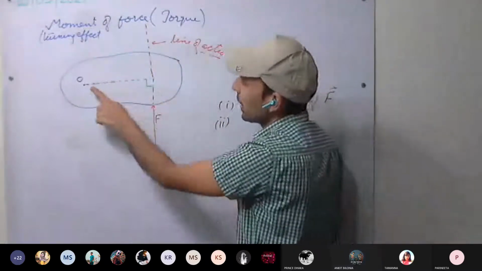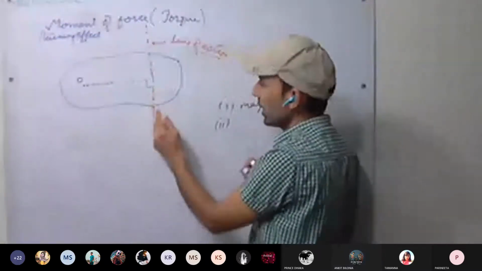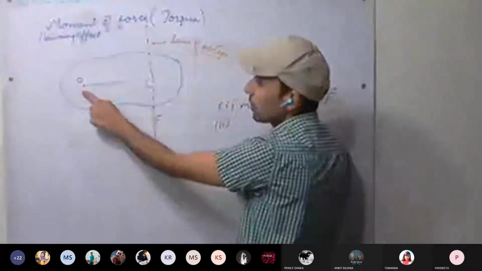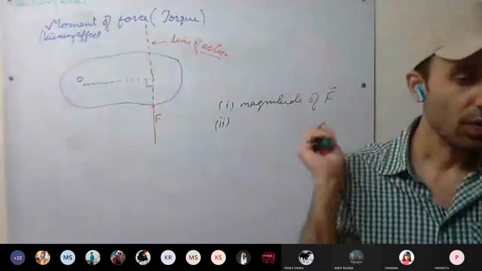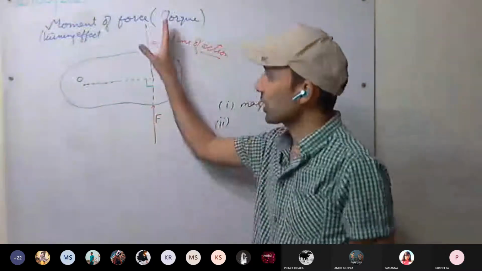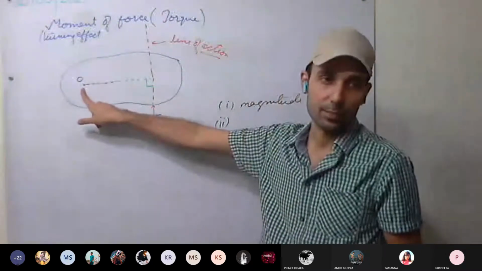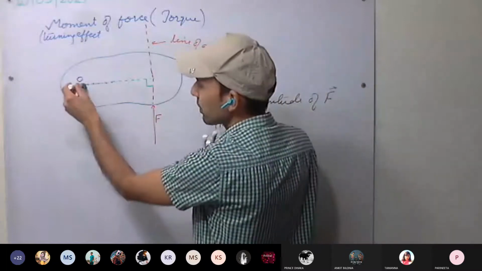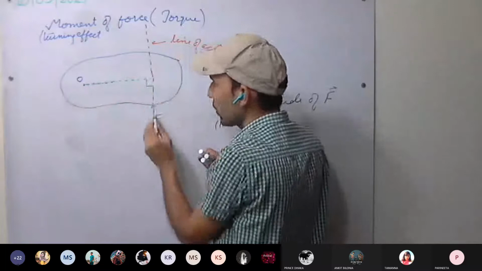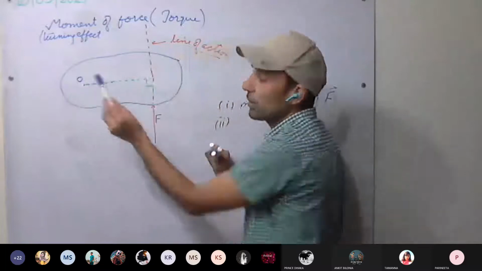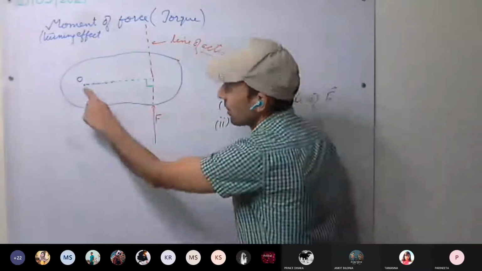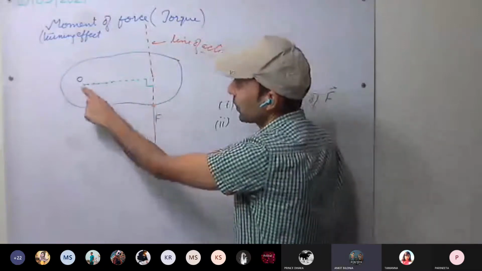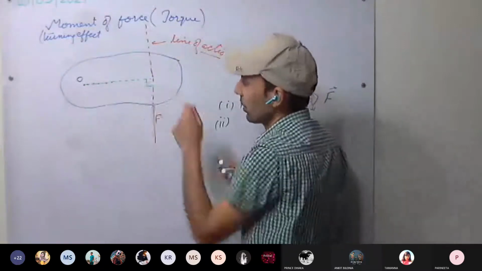Now at what distance is it? How far is this line of action from the point of pivot? Or we can say this is the axis of rotation. How far is the line of action from the pivot? We have to draw the perpendicular on this line of action, from this point. We have to draw a perpendicular on this line.